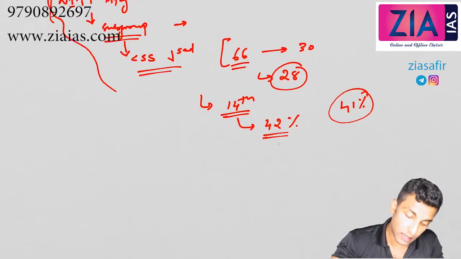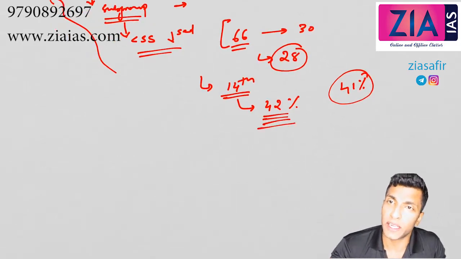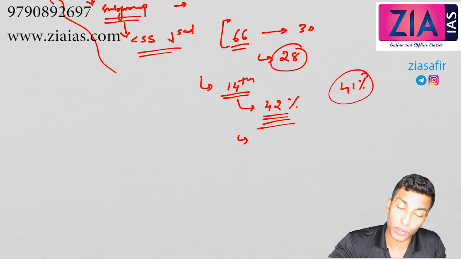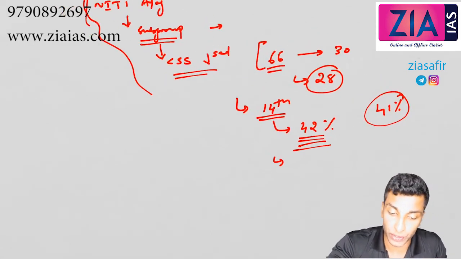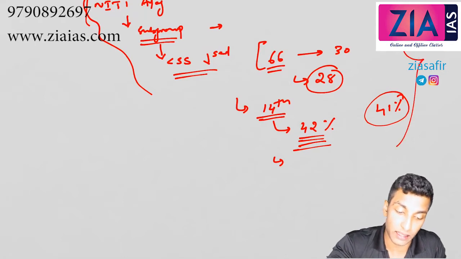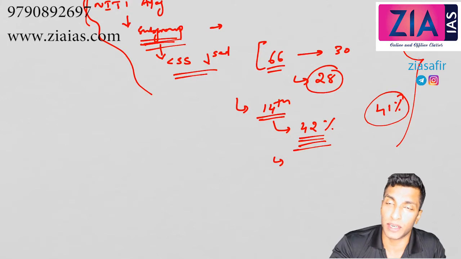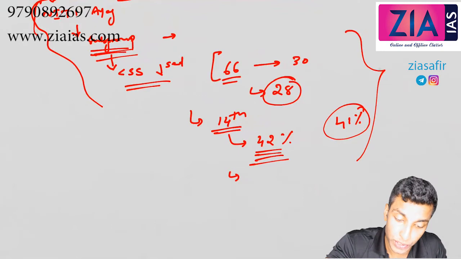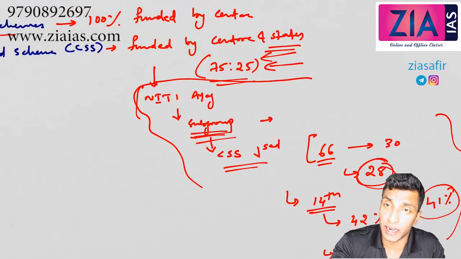One recommendation of the 14th finance commission was to reduce grants and also reduce the centrally sponsored schemes. Because of the 14th finance commission and the subgroup of chief ministers, centrally sponsored schemes have reduced, and there is a change in contribution also. This is restructured.